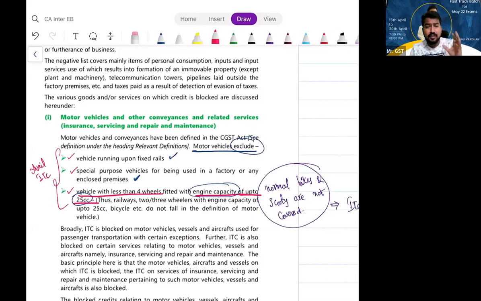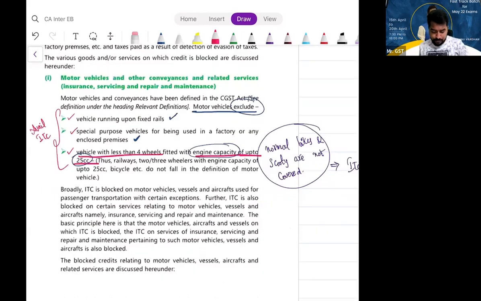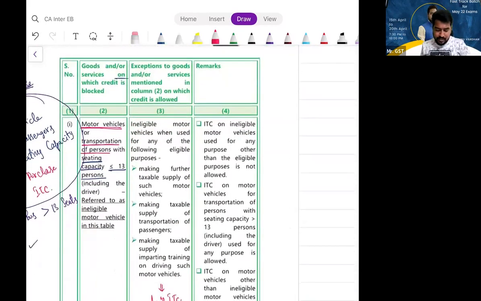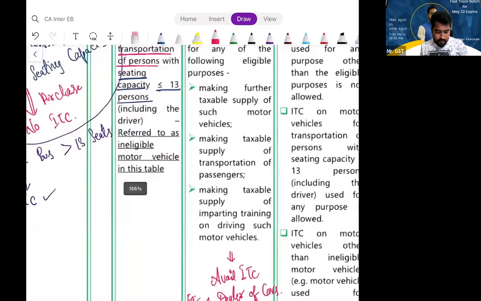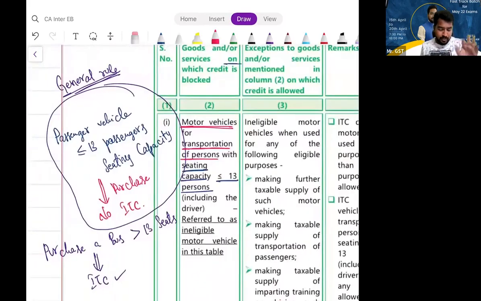So can I say that motor vehicles designed to transport passengers with less than or equal to 13 seating capacity are ineligible for ITC? Yes, sir. Now, for that there are exceptions again. What are the exceptions? Please understand. First, copy this one in your study material. What is the general rule? A passenger vehicle with less than or equal to 13 passenger seating capacity is purchased. Can you take ITC? No. Even if you purchase them, no ITC.